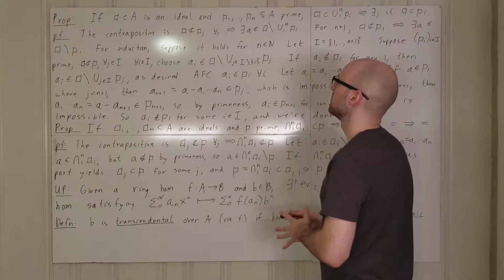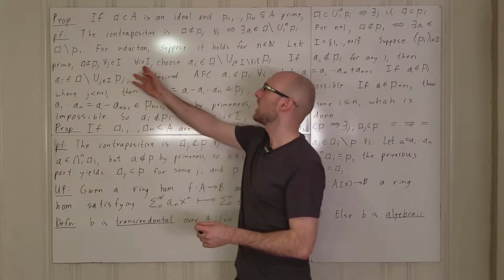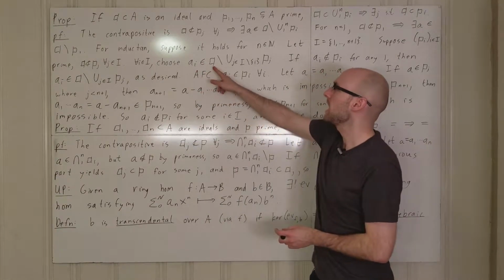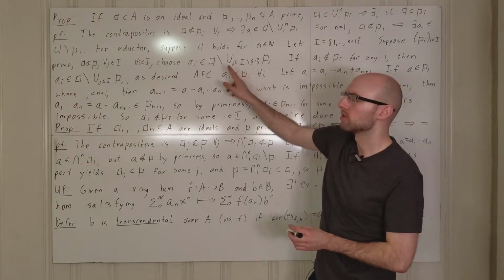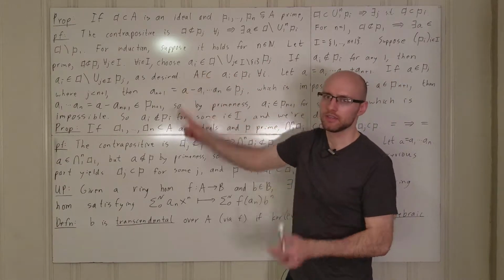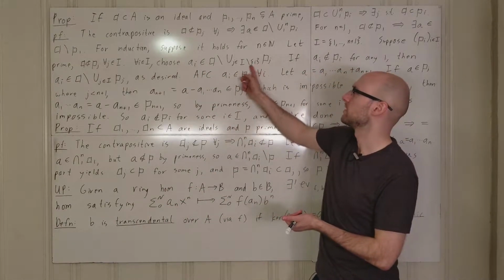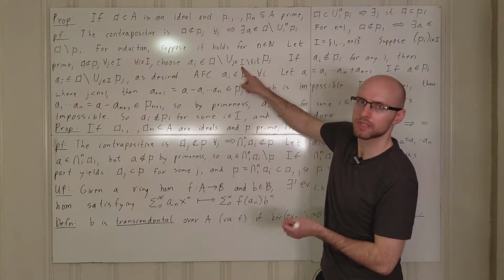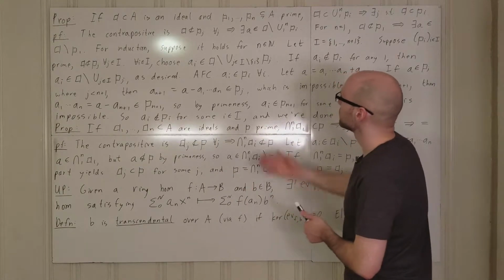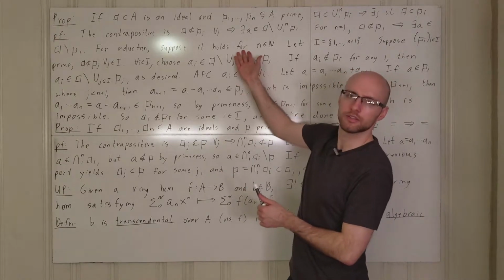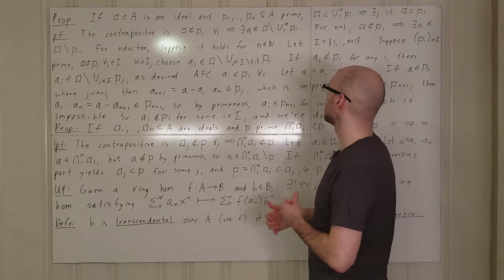Alright, so how do we do this? For every single index i, choose some element ai which is in A but not in Pj for every index j from 1 through n plus 1 other than i. So how many indices are there here? There are n of them because we're taking the n plus 1 indices and removing one of them, so we just have n indices. And so we can do this because we're applying the inductive hypothesis here. So that's how we can choose all of these ai's.